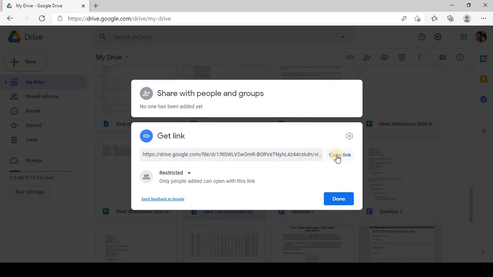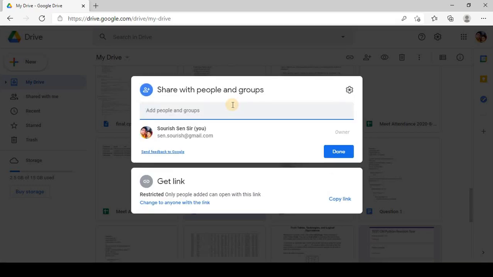Now I will copy the link and then I will put that link into a particular place. Suppose I am sharing this file with WhatsApp, I will just copy this link into WhatsApp, and then the link will go, and the person who opens this link will get access to my file in Google Drive. Okay, but I think email ID will be the better option, because through this it will be more convenient and the data will be more secure.